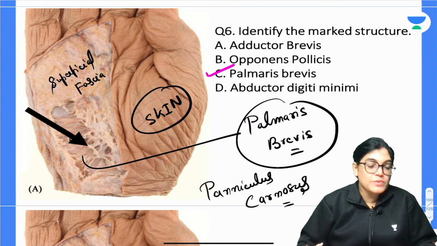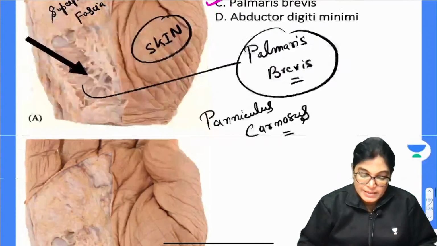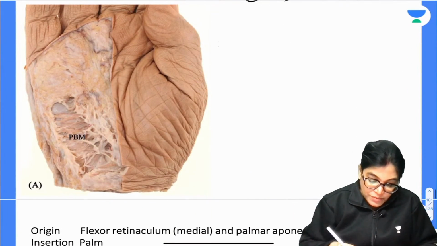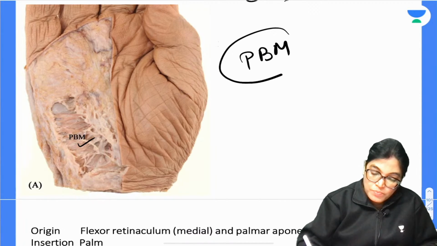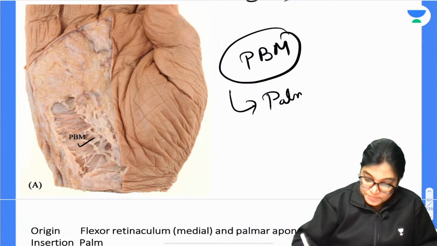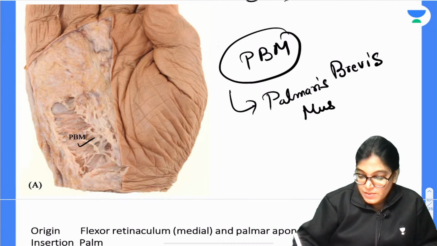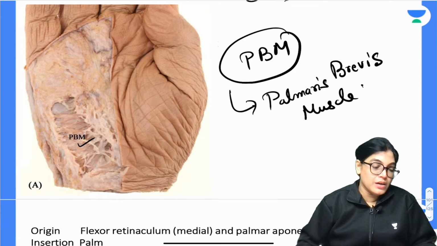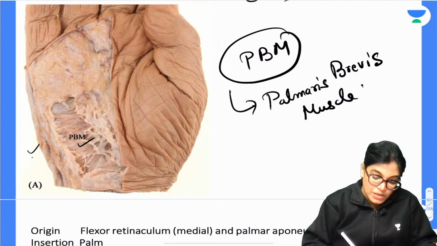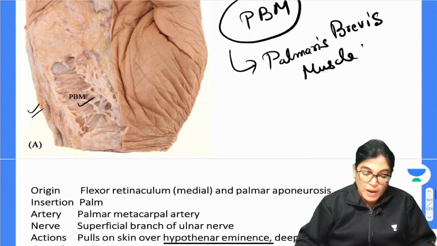Okay, so my dear aspirants, I would like to show you a few cadaveric images so that your concept of identification of thenar and hypothenar muscles is clear. So see here, this is the same thing which is labeled here. It is written PBM, so PBM means palmaris brevis muscle, which is lying in the superficial fascia on the medial aspect. You can see here it is inserting into the palm.